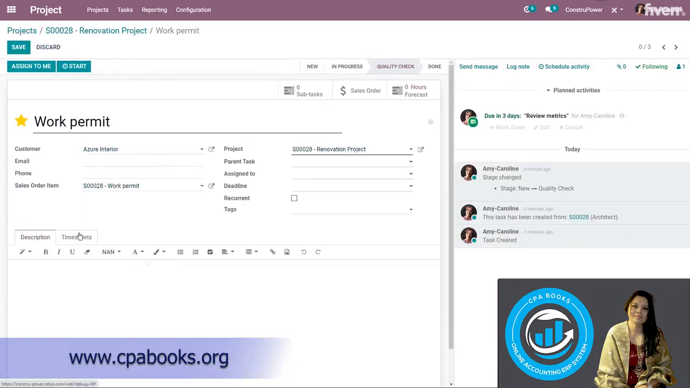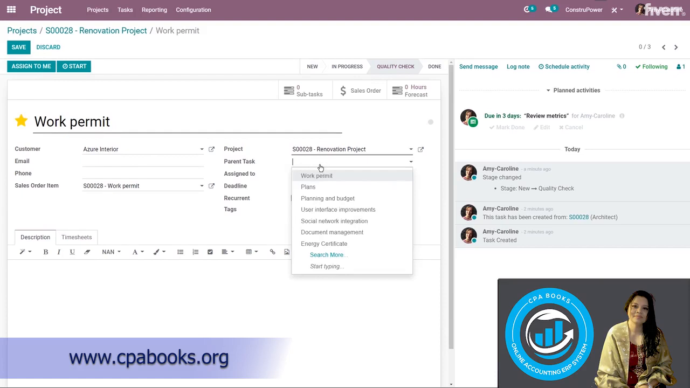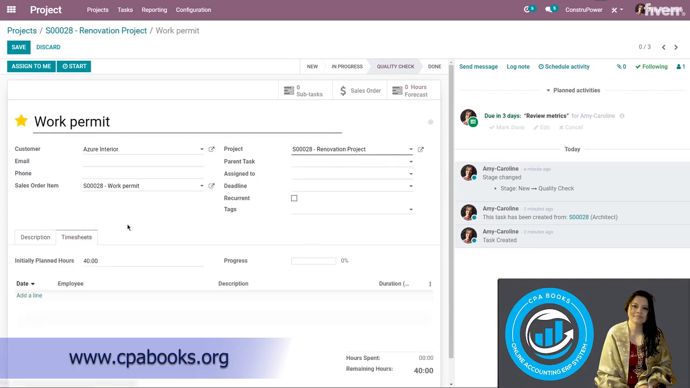I can also change the description of this task as well. I can do some other things like assign it to a specific person. I can assign it to myself. I can also add subtasks. So I can give this task a parent in order to organize my tasks differently.